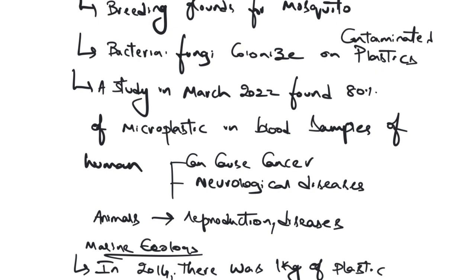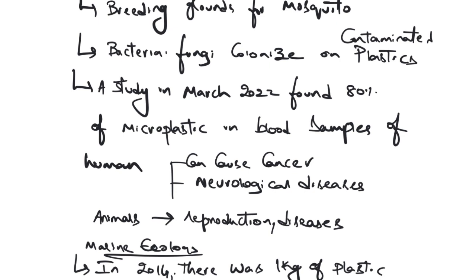So this is going to cause so many bacterial and viral diseases too. And then recently, a study conducted in March 2022 found that human blood samples have 80% microplastic, and this can lead to various things like neurological disorders, cancer, reproductive issues, diseases, which I have already mentioned. Can you understand why all these things are happening?